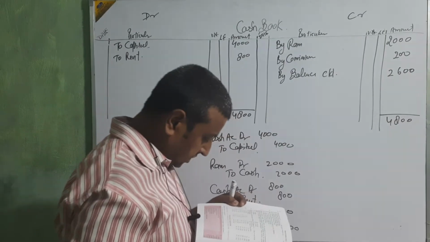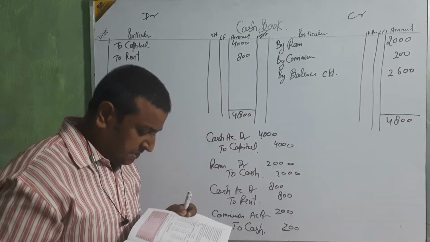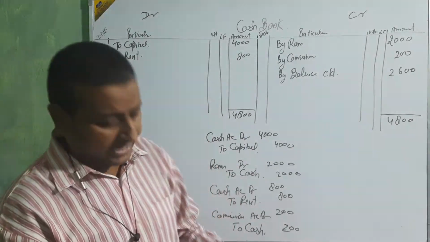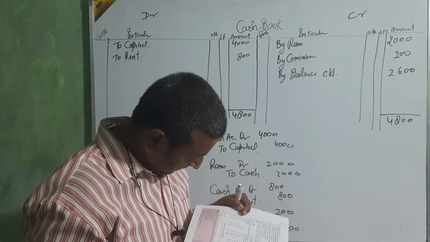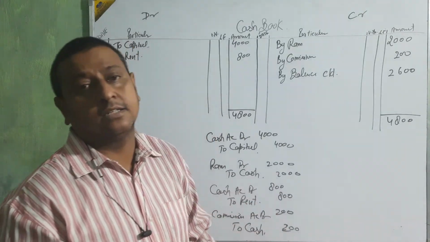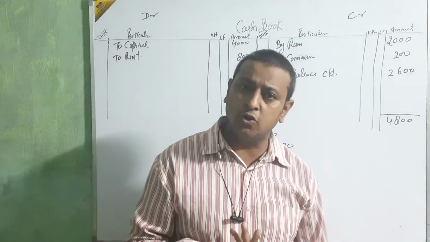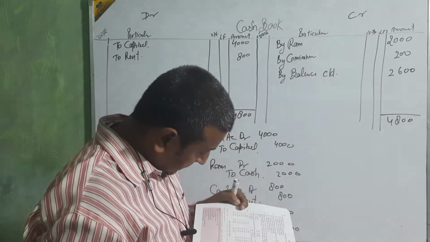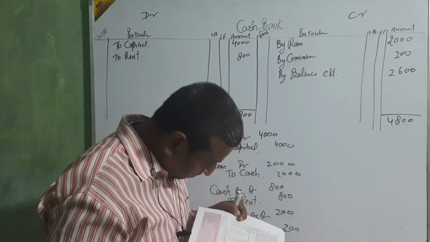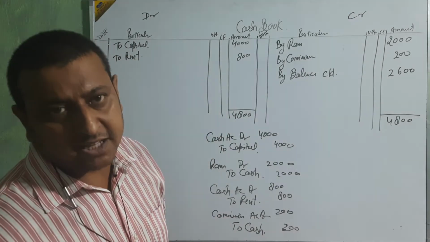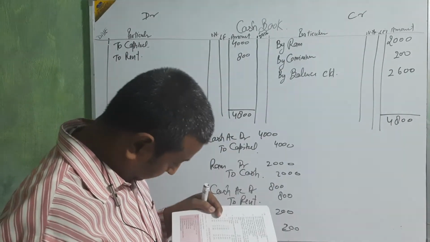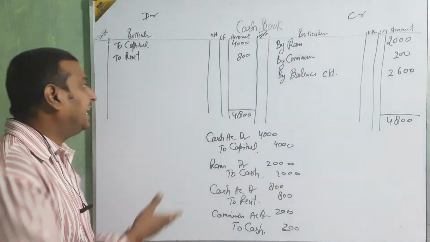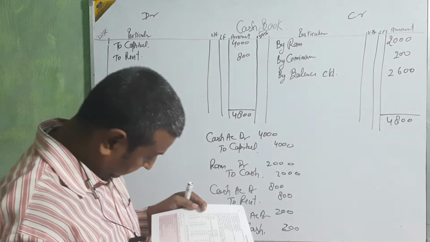Let's see question number 1. Commenced business with cash. Cash is coming into the business, beta, it means debit side. Then bought goods for cash. You are paying, you are purchasing the goods, so credit side. Next, paid cartage. You are going to pay the money, credit side. Next, sold goods for cash. Sold means you receive the cash, debit side.